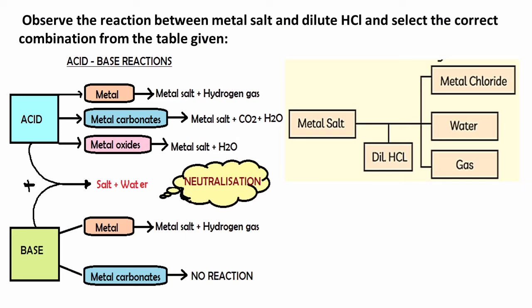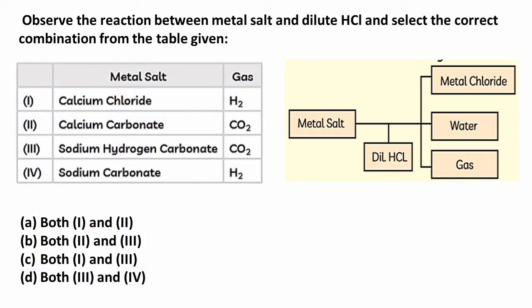So let us check which carbonates are present in the table. In the table you have 2 carbonates, calcium carbonate and sodium hydrogen carbonate, producing carbon dioxide gas. So the option is option B, both 2 and 3. Now why sodium carbonate doesn't come is because it does not release carbon dioxide gas.